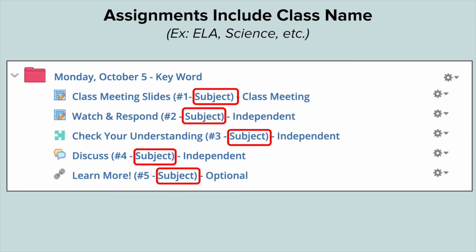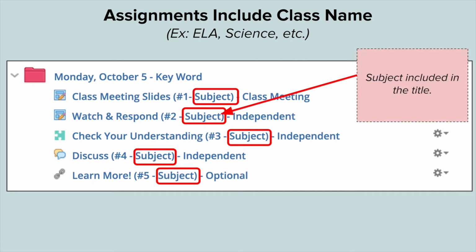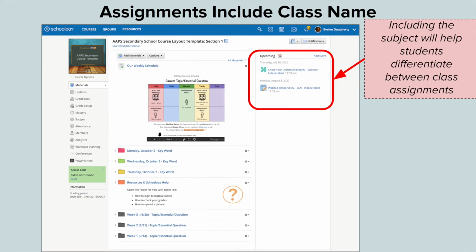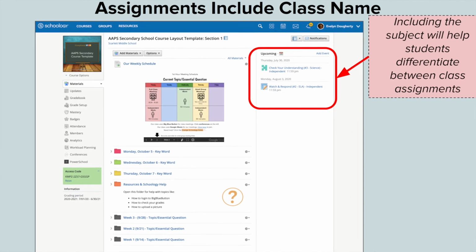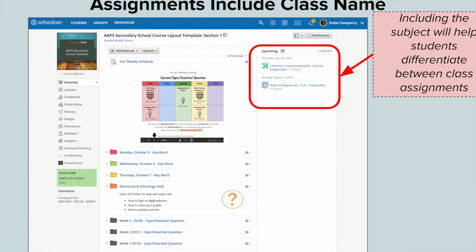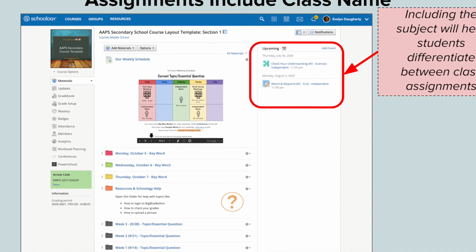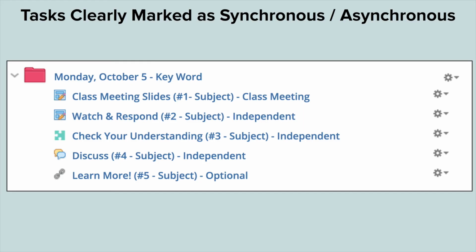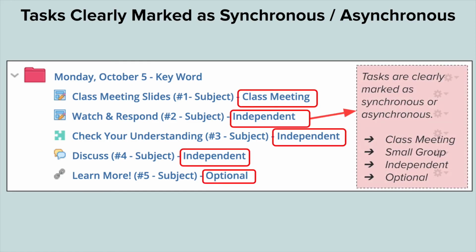After the number, the assignments include the class name, for example, ELA or Science. This is important because on your materials page, students will see all of the work they have for all of their classes. If you don't include the class name in your assignment, students won't know what class their upcoming work is for. Finally, after the subject, materials are clearly marked as synchronous or asynchronous. We'll all use the following key: class meeting, small group, independent, and optional extensions.